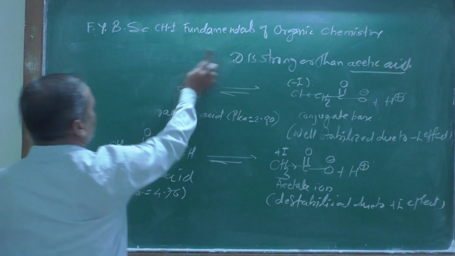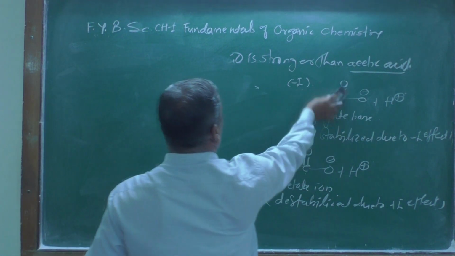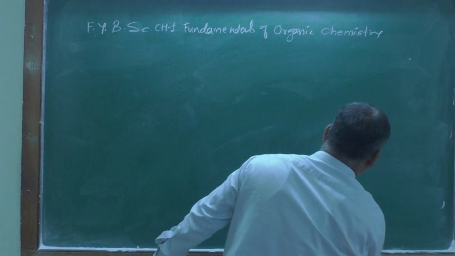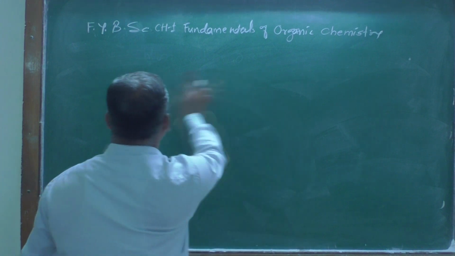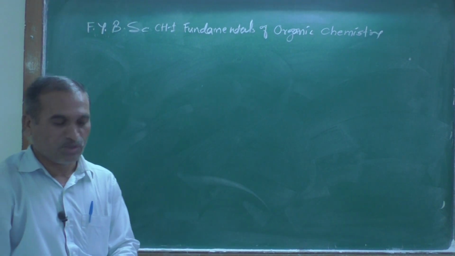Now the next application will be the sixth one. Let us see application number 6. Let me clean the board first.